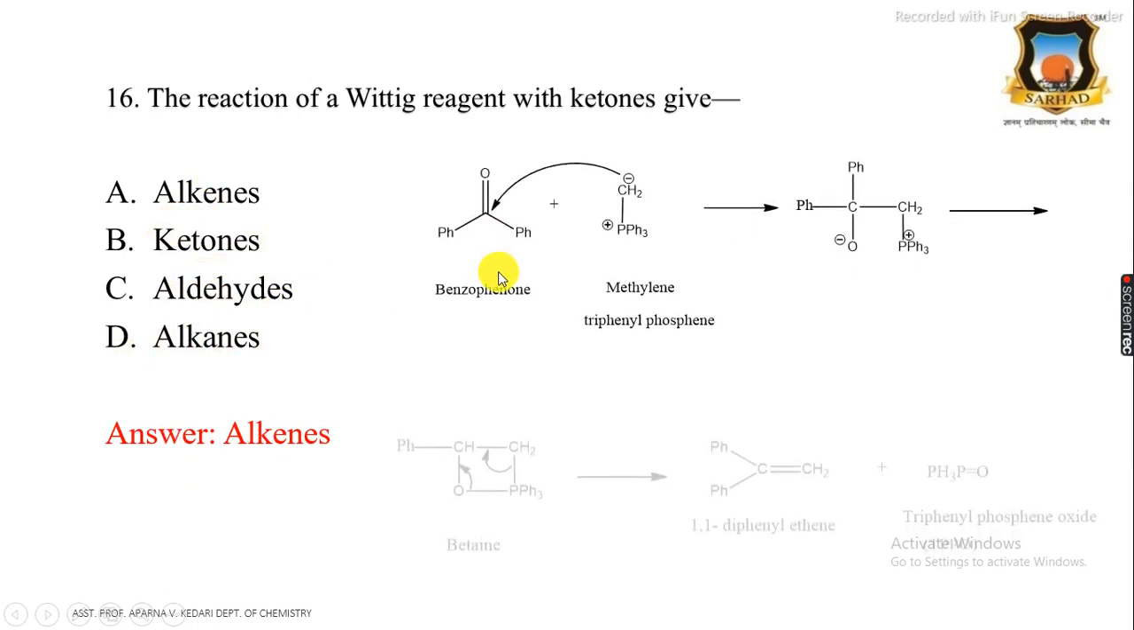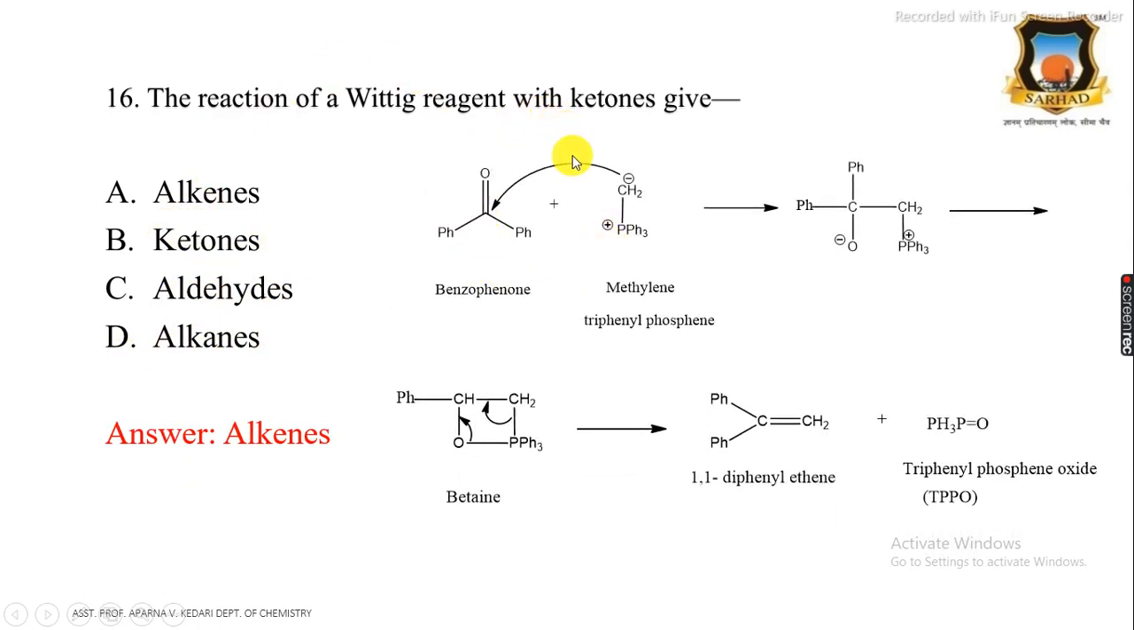Here the example, that is Wittig reagent reacts with ketones, that is here ketone is benzophenone, then it gives this intermediate, oxaphosphetane, which is also an intermediate, and then it collapses into a product, that is alkene. Therefore, the Wittig reagent on reaction with ketone gives alkene. Alkene is the correct answer.